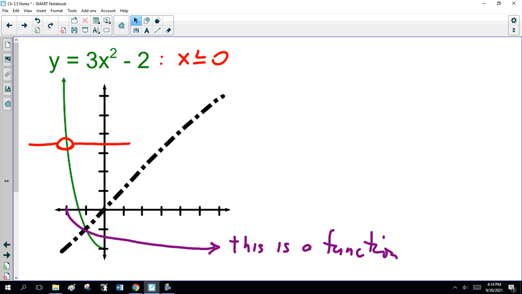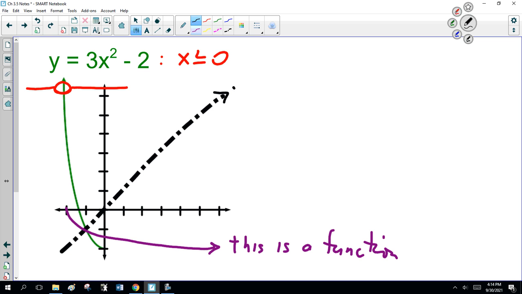Doesn't matter where I draw that line, I only touch the graph going across once. So the inverse is also a function. Oh, and yes, this is the line y equals x. Now, I want you to note here, I'm cutting it at the vertex, the bottom part. That's usually easy to find and easy to define if I give you the equation or the graph.